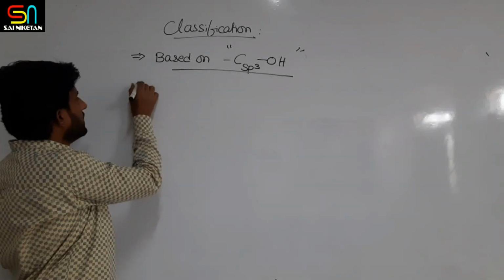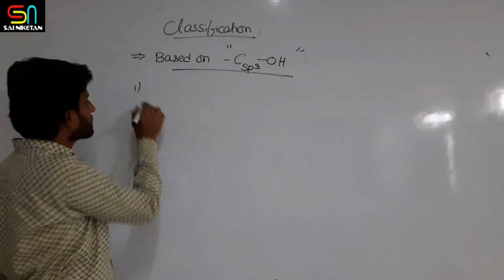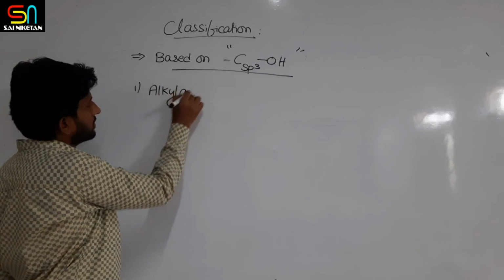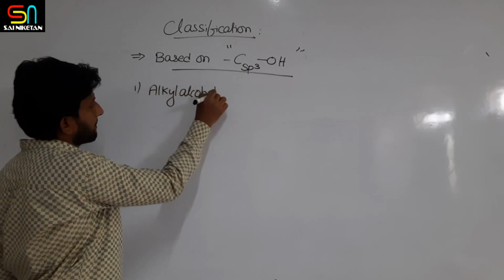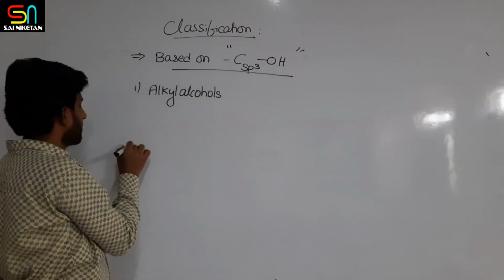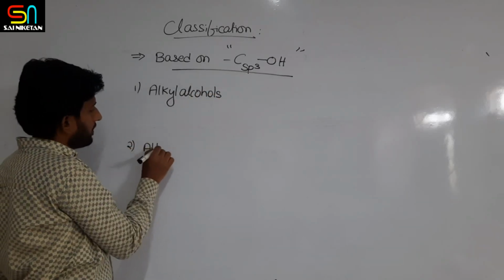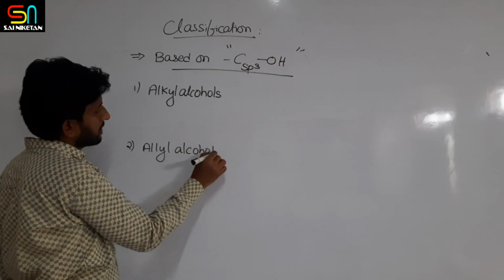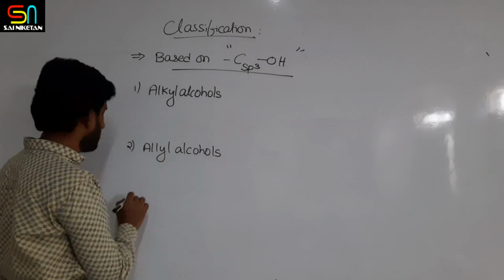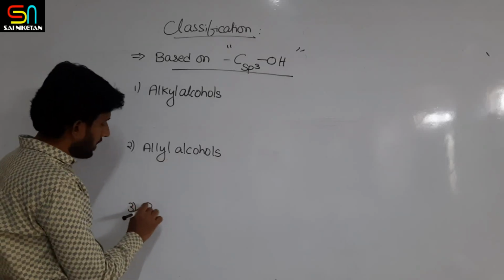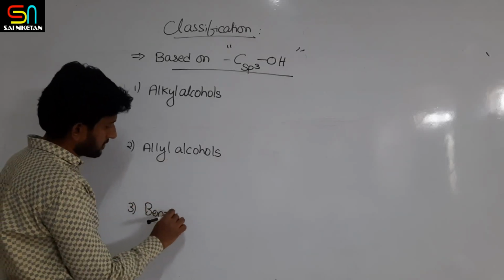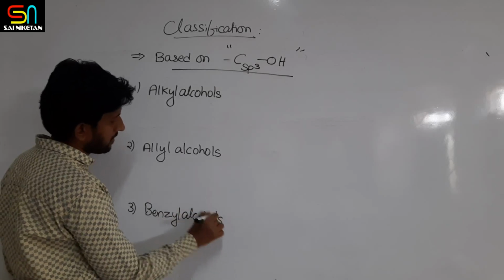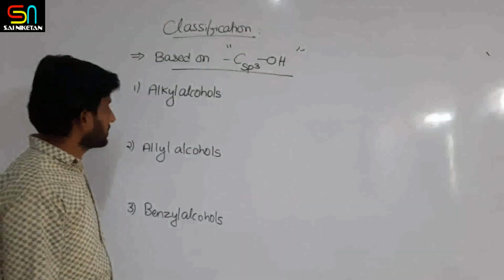In this you will read or you will see alkyl alcohols, allyl alcohols, and benzyl alcohols, or you can also say allylic alcohols and benzylic alcohols.